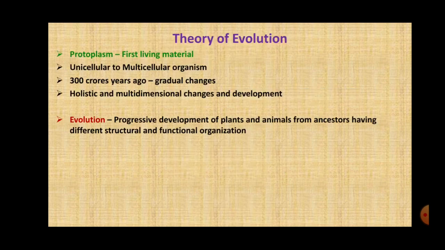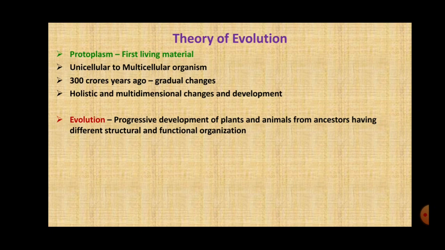Next, we have the theory of evolution. According to this theory, the first living material, as we studied, protoplasm, was formed in the ocean. With due course of time, changes gradually occurred in the unicellular organisms, from which larger and more complex organisms were formed. As I said previously, students, these changes have always been slow and gradual.